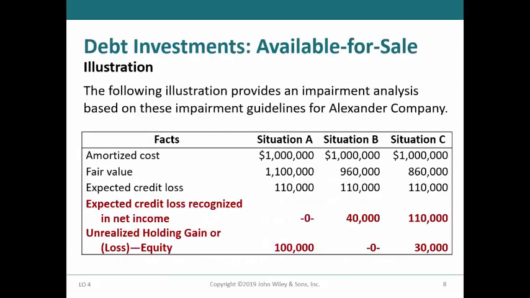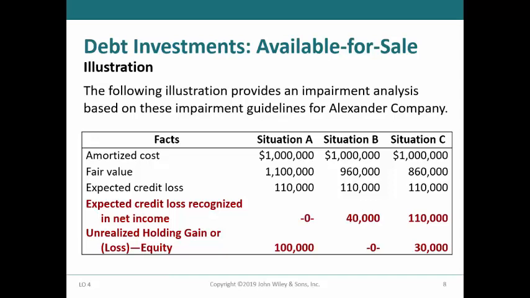This slide illustrates impairment recording with three different fair values that could occur with available for sale securities owned by Alexander Company with an amortized cost of $1 million and expected credit loss of $110,000. In the first scenario, the fair value of the bonds is $1,100,000 above the amortized cost. In this case, no credit loss would be recognized in net income, and an unrealized holding gain would be recorded to other comprehensive income of $100,000 because the fair value is greater than the amortized cost.